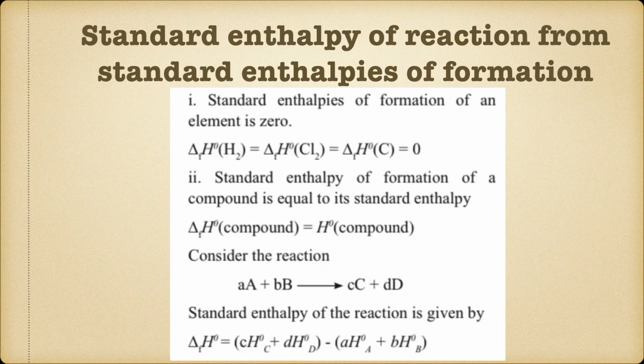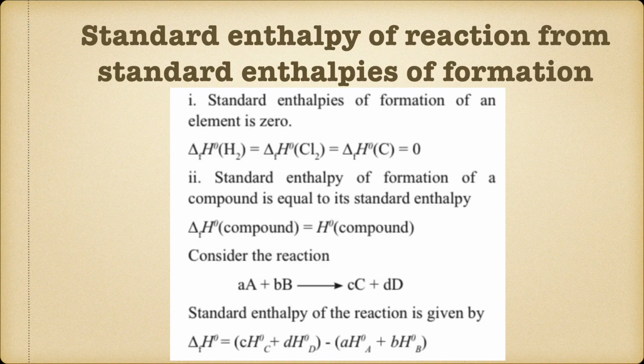Now let's take an example. Say aA plus bB going to cC and dD. Now you know that capital letters over here are the reactants and the products respectively, and small letters are the coefficients.